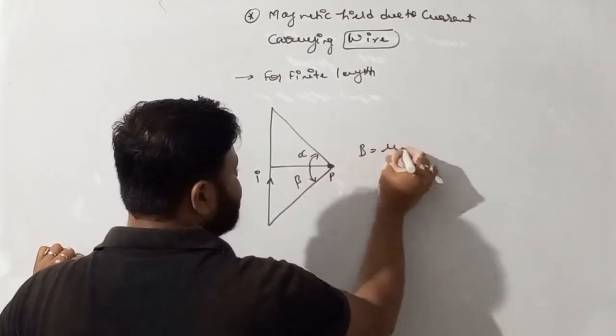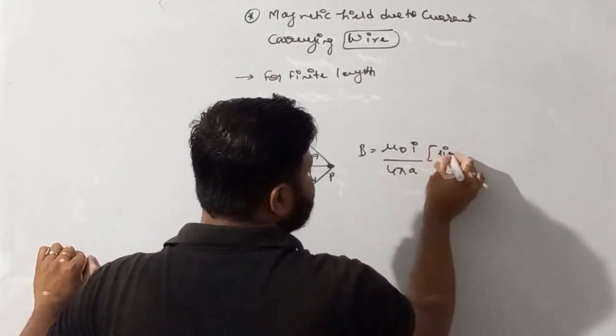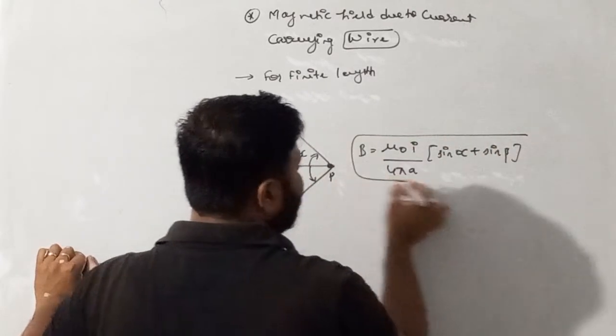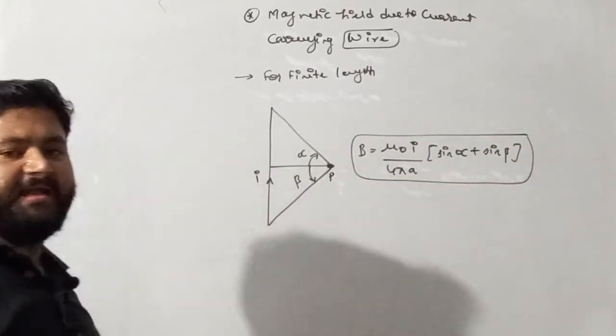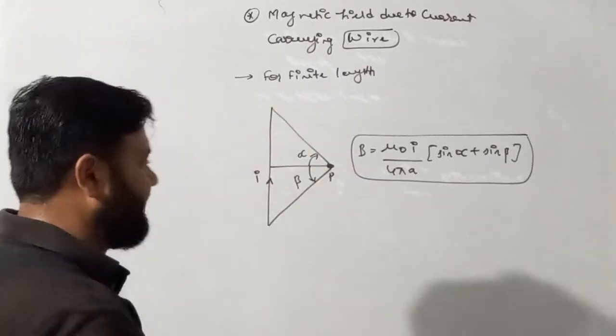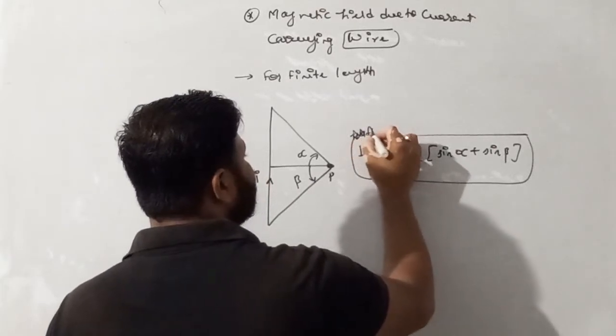So the magnetic field is equal to mu naught I by 4 pi a times (sine alpha plus sine beta), where alpha and beta are the angles with which we see both ends of the wire. This is the magnetic field due to a finite length wire.